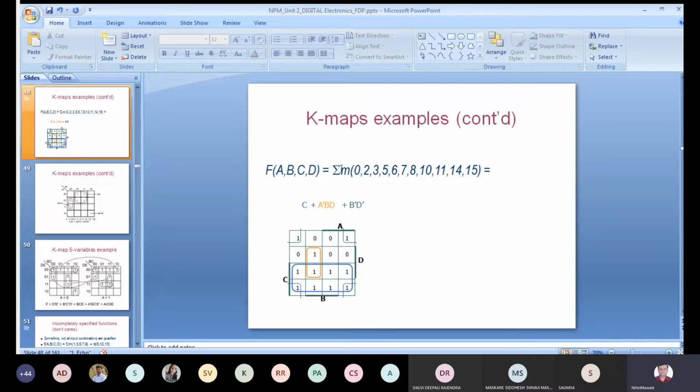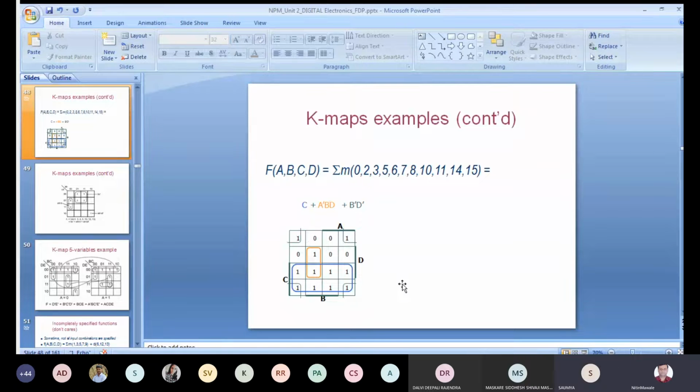called min terms here. Whenever summation of small m is there, and whenever pi into capital M is there, the terms inside the bracket are called max terms. So for that you have to enter 0 in the K-map. Whenever you are making an entry in a K-map, whenever it is summation of m, you always enter 1, and whenever pi into M is there, you enter 0. So whatever min terms are available, you consider 1, and those that are not available are max terms, so you enter 0.